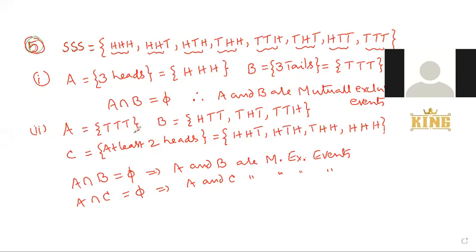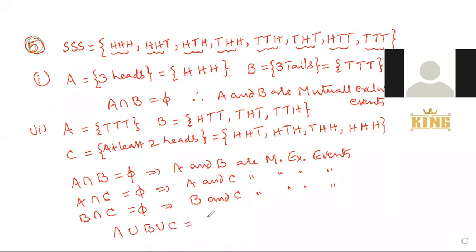Start with B, C. B intersection C: is there any common element? Here are two tails, here are two heads. No common, so it is also an empty set. Therefore, B and C are mutually exclusive events. Next, exhaustive: the three events are exhaustive means A union B union C.